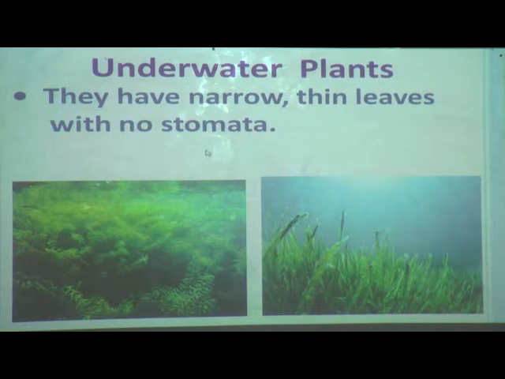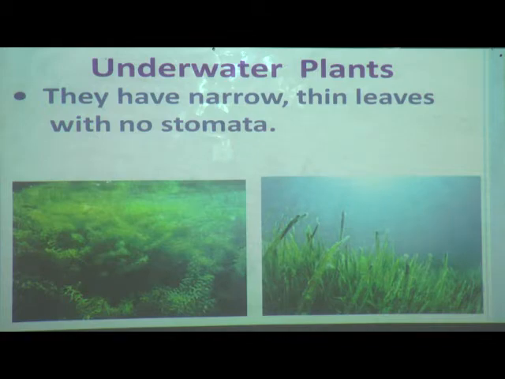Now how can they take in the air or whatever carbon dioxide is needed, let us see. Plants are adapting or changing their body parts to adjust with the surrounding. So the underwater plants have no stomata to adjust with the surrounding as they are completely growing under the water.